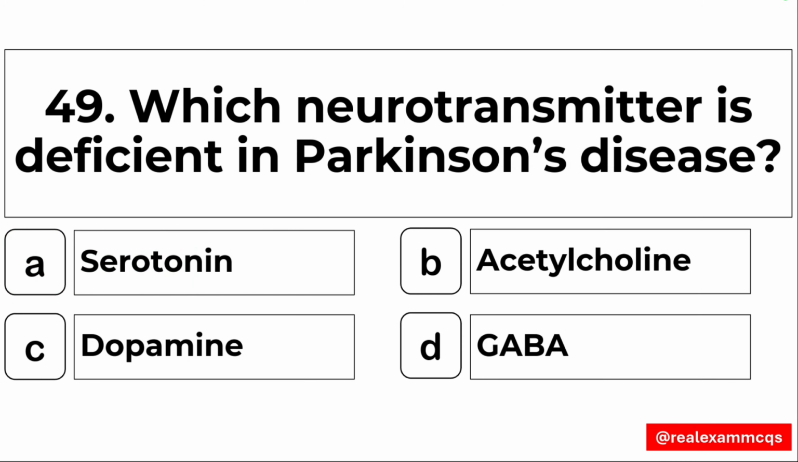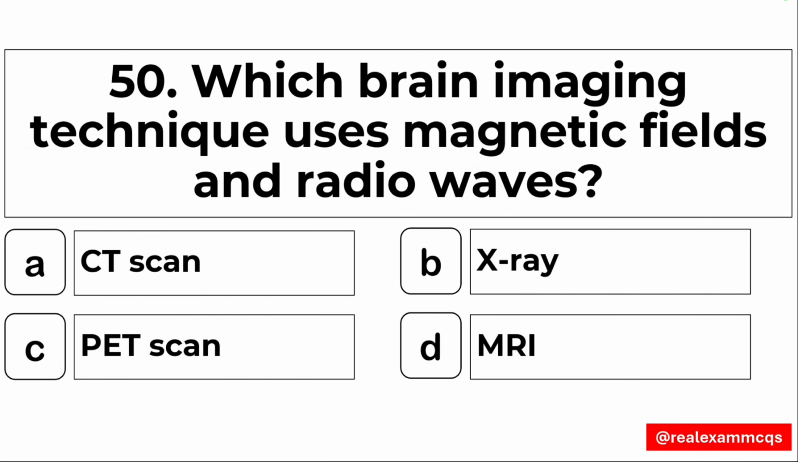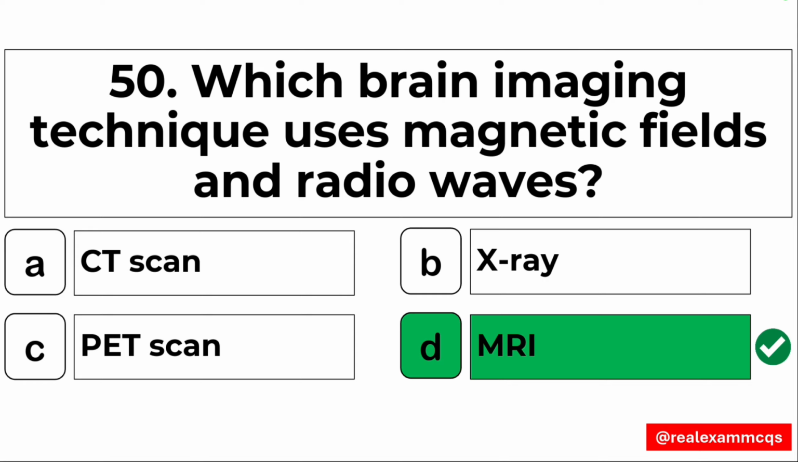49. Which neurotransmitter is deficient in Parkinson's disease? Right answer is dopamine. Option number C is the right answer. Question 50. Which brain imaging technique uses magnetic fields and radio waves? Option number D is the right answer, the MRI.